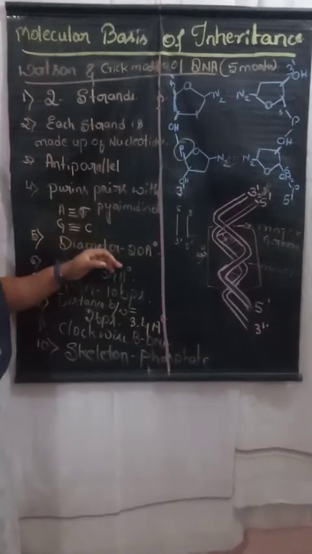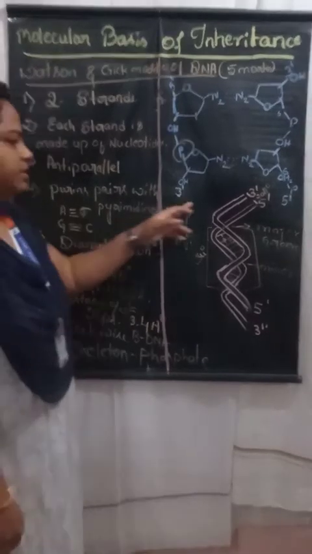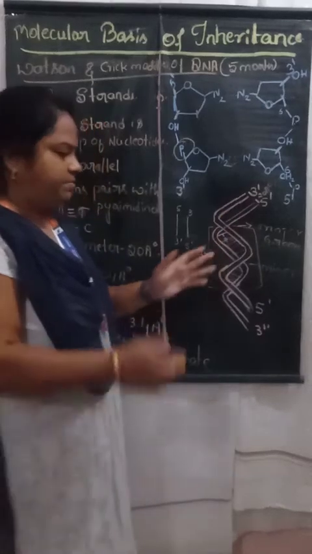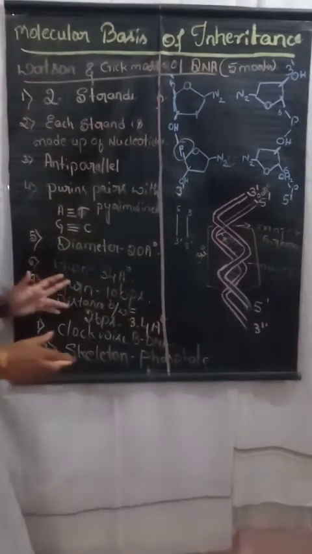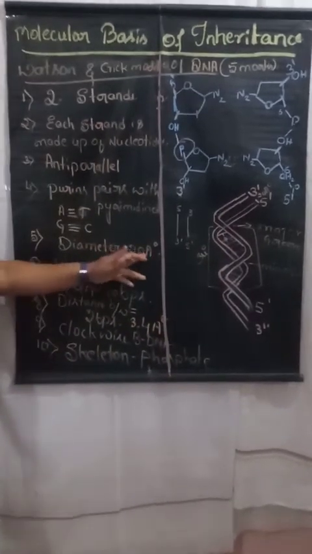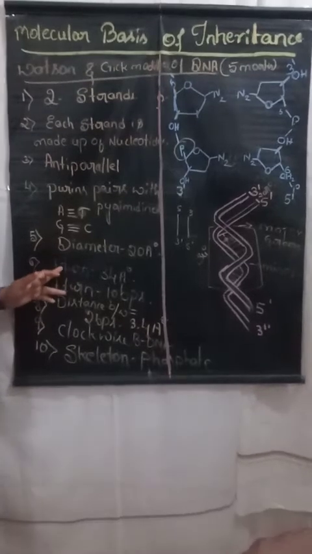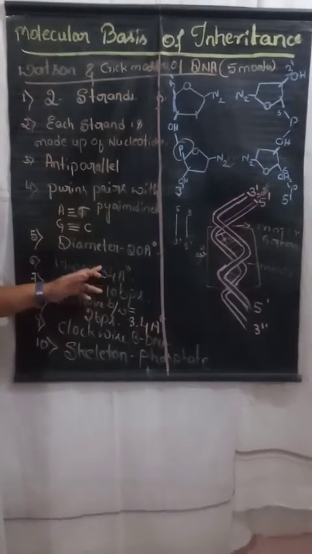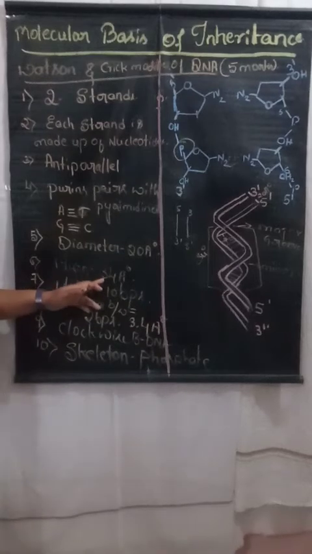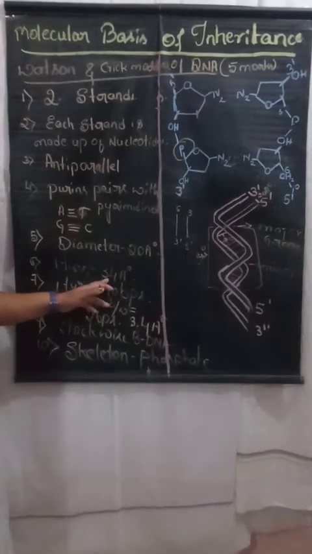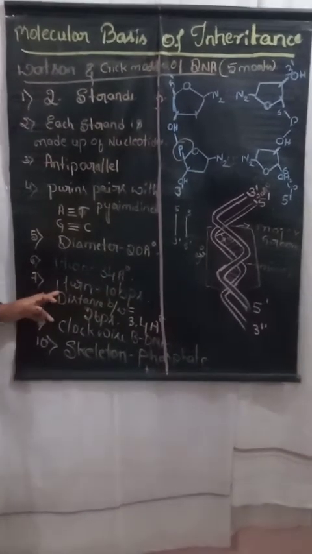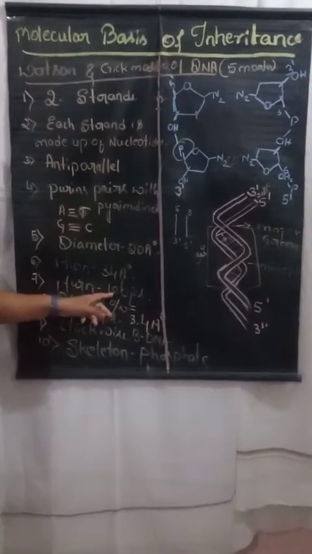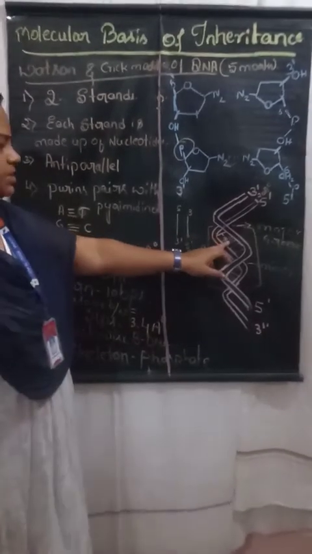And the distance between one strand and the opposite strand is what we call the diameter. It measures about 20 angstroms. One turn measures the distance from one major groove to another major groove, 34 angstroms, and the distance between two consecutive base pairs, with 10 base pairs per turn, is from one nitrogenous base pair to another.